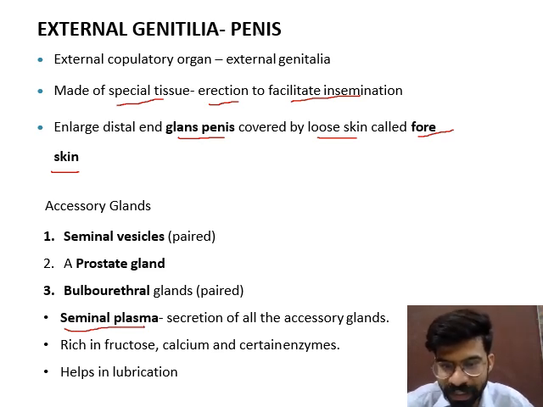Seminal plasma is rich in fructose, rich in calcium, and also contains certain enzymes. Its function is also to help lubricate the external genitalia, so lubrication leads to easy penetration into the female genital tract.